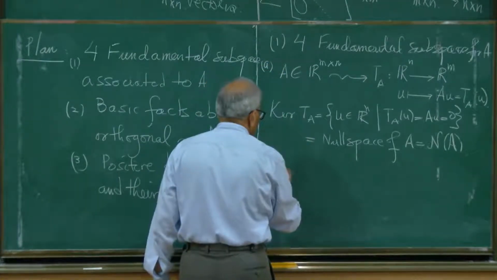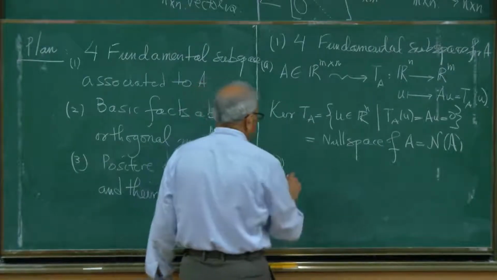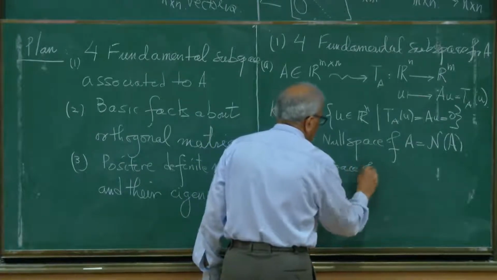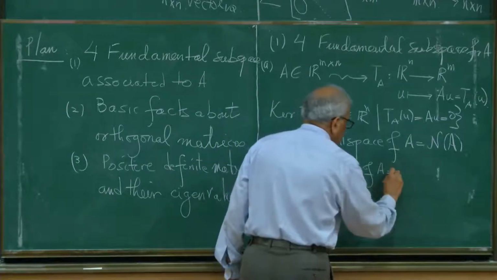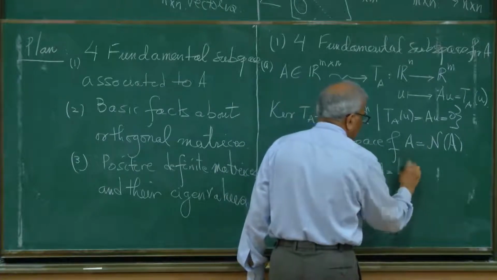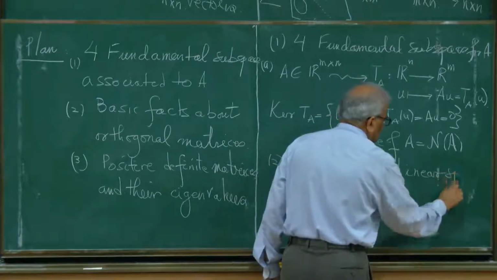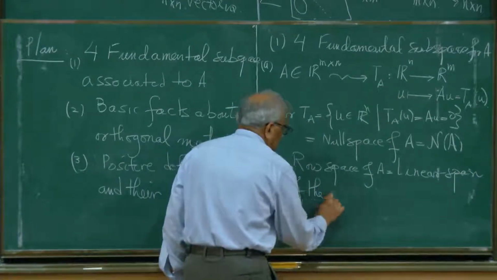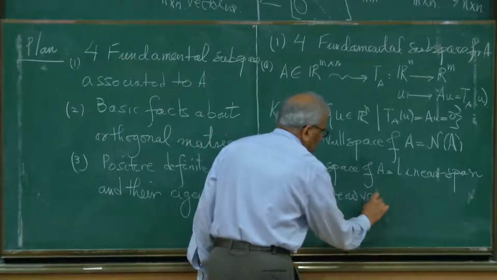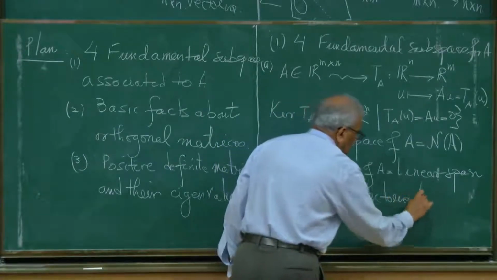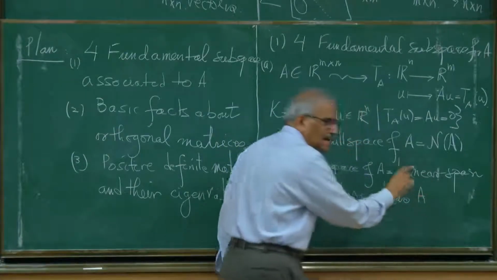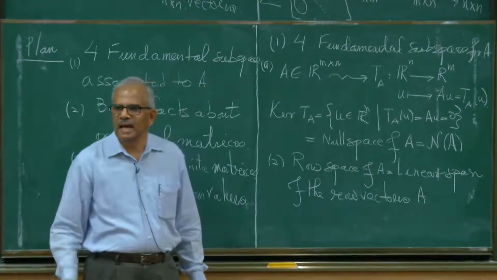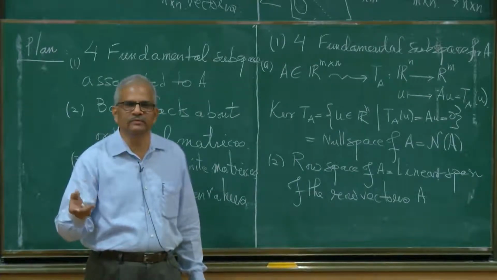The second space is the row space of A. This is the linear span of the row vectors. I will denote the row vectors. A is an m by n matrix. So how many row vectors are there? M row vectors. And where do they live?